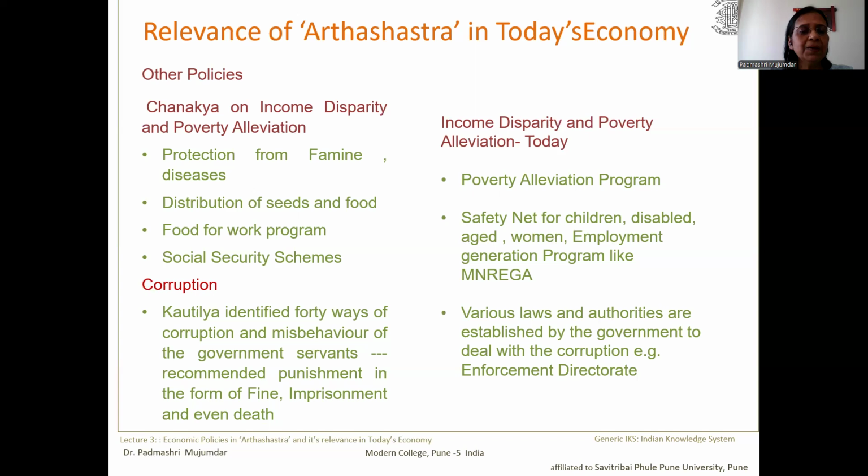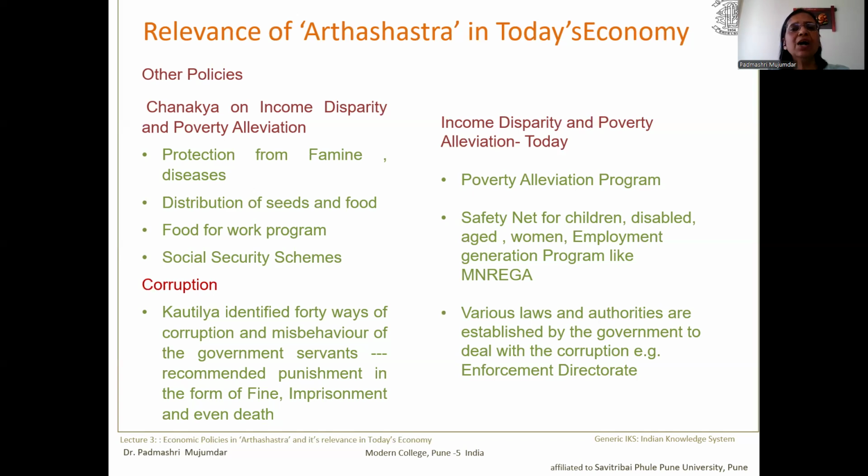He recommended punishment in the form of fine, imprisonment, and even death. In today's world also, various laws and authorities are established by the government to deal with corruption by ministers, government officials or anyone in power. Examples are the income tax authorities or the Enforcement Directorate, popularly known as ED.